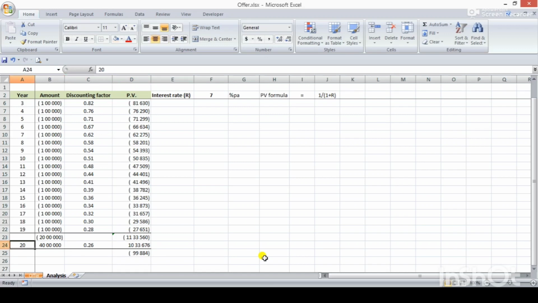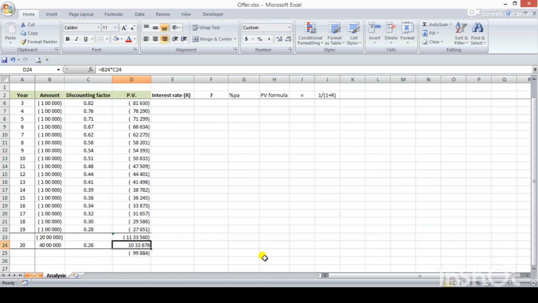So how can we conclude that the 40 lakhs that we receive will not be beneficial for us? Because the present value factor for the 20th year, as derived by the same formula, is 0.26, and if I get 40 lakhs then I have to multiply that with that year's present value factor, and it comes to 10,33,000.